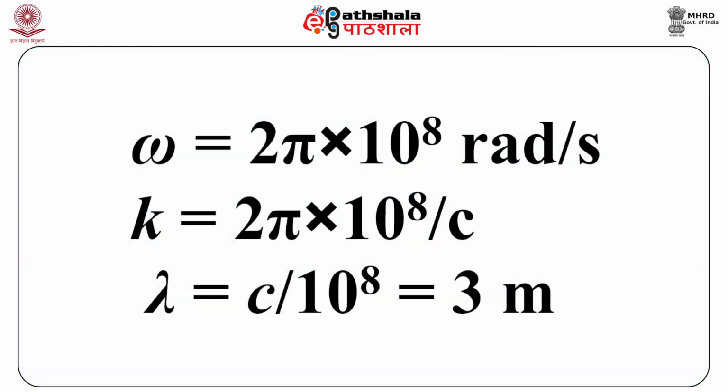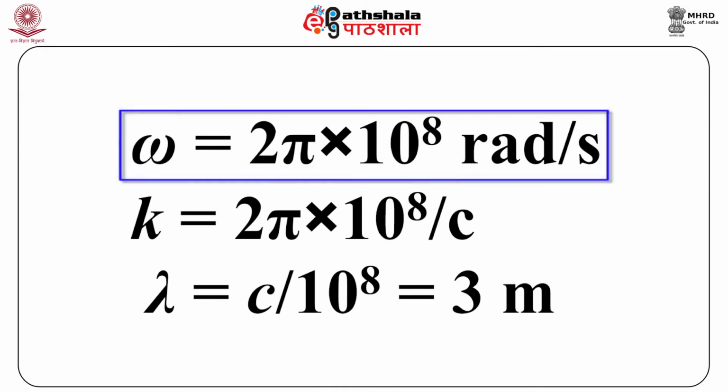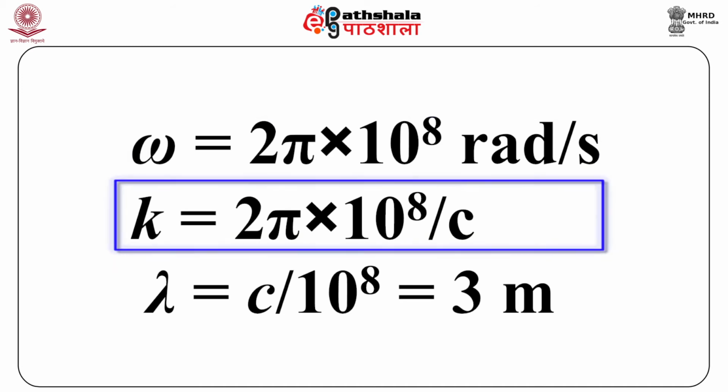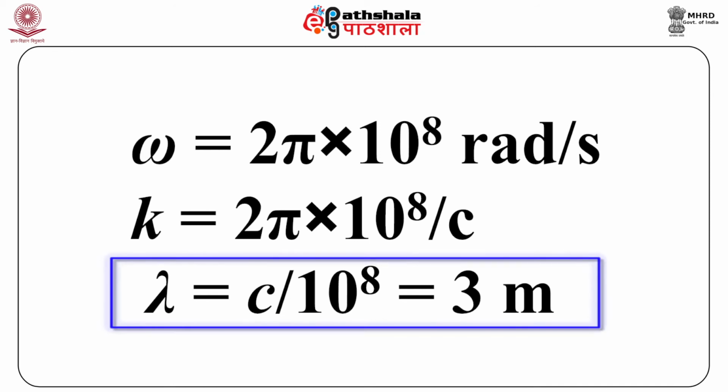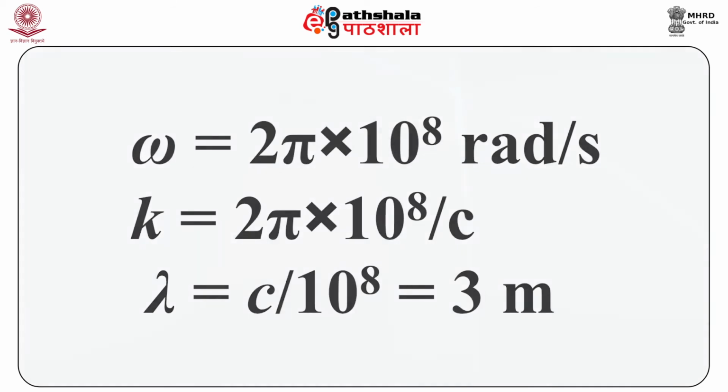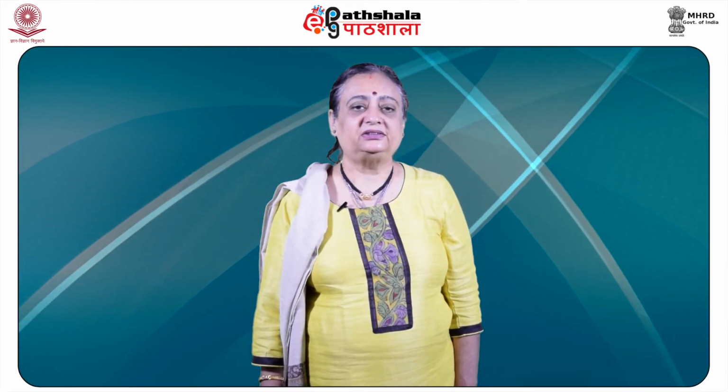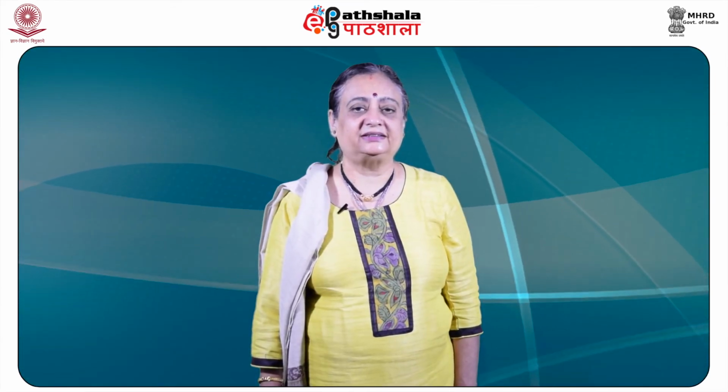Now, comparing with the standard form for a harmonic wave, omega turns out to be 2 pi into 10 raised power of 8 radian per second, and k turns out to be 2 pi into 10 raised power of 8 by c. So lambda is equal to c by 10 raised power of 8, that means it is equal to 3 meters if we substitute c is equal to 3 into 10 raised power of 8 meters per second, and the direction of propagation is the x direction.